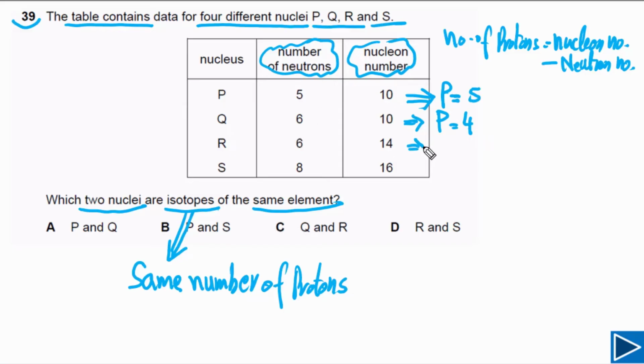If we go to nucleus R, we have total 14 nucleons and neutron number is 6. So the proton number is 8, means it has 8 protons. But if we go to nucleus S, we have 16 nucleons and neutron number is 8. So the number of protons is 8. Isotopes have the same number of protons. So it means R and S have the same number of protons. So these are isotopes of the same element. So our answer is D.